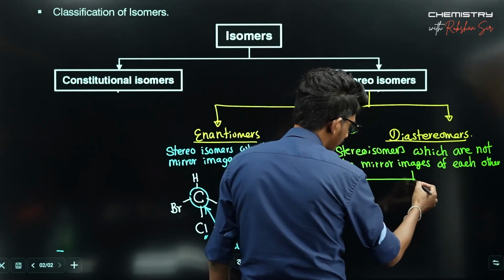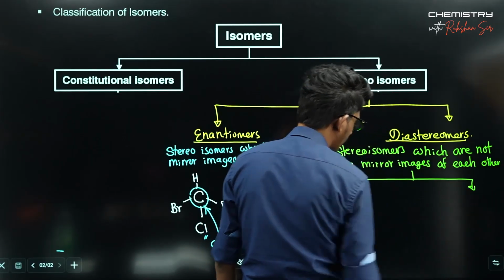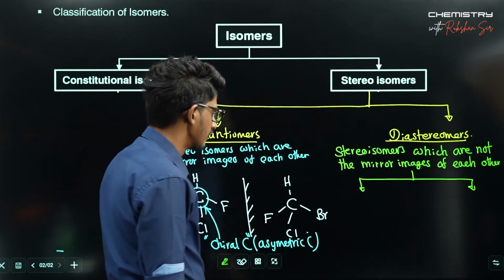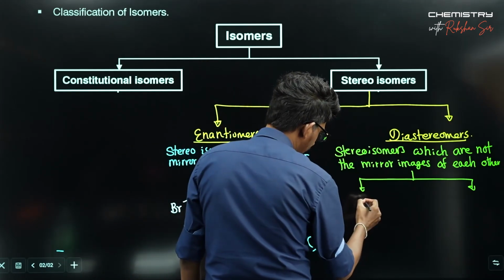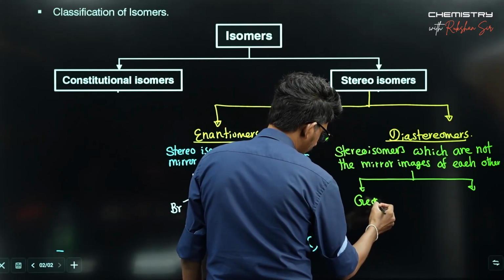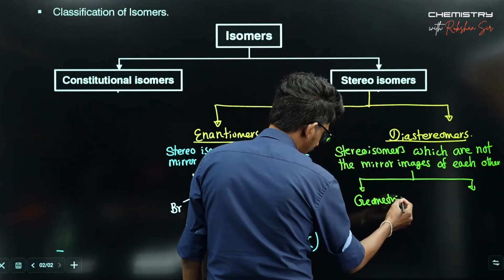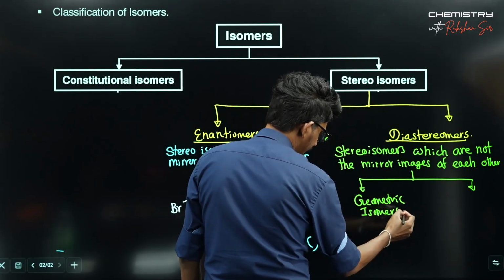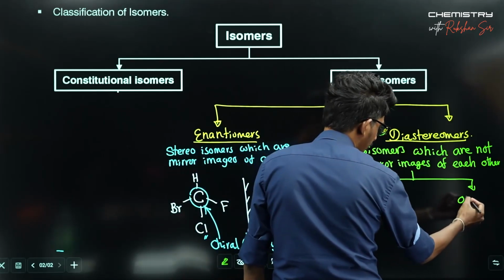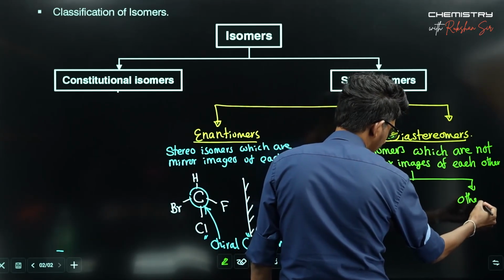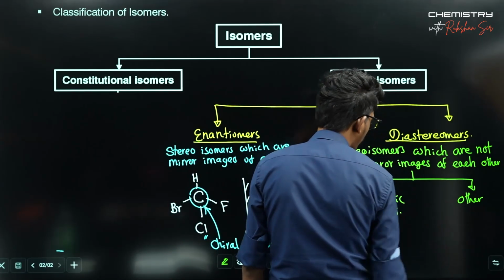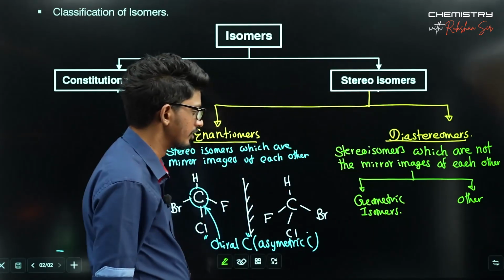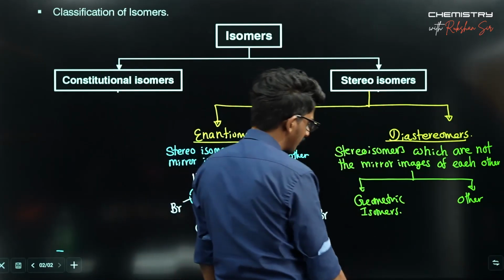Diastereomers are of two types. One kind is the geometric isomers. Some other kinds are also there. We are not going to discuss the other kinds of diastereoism in our lectures, but geometric is further studied.